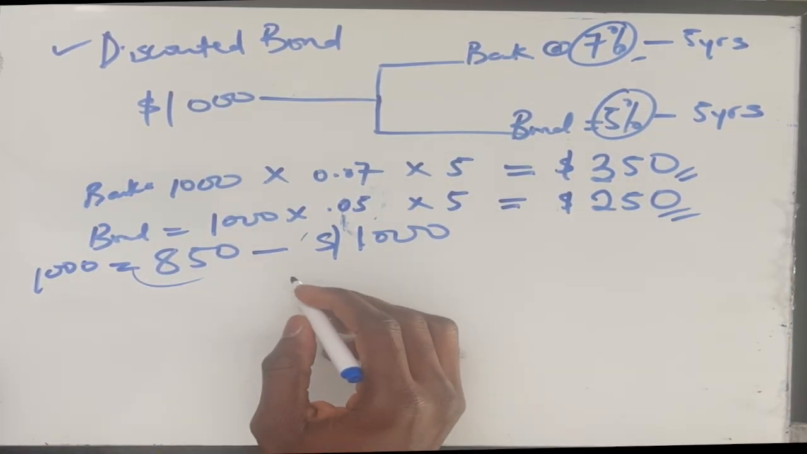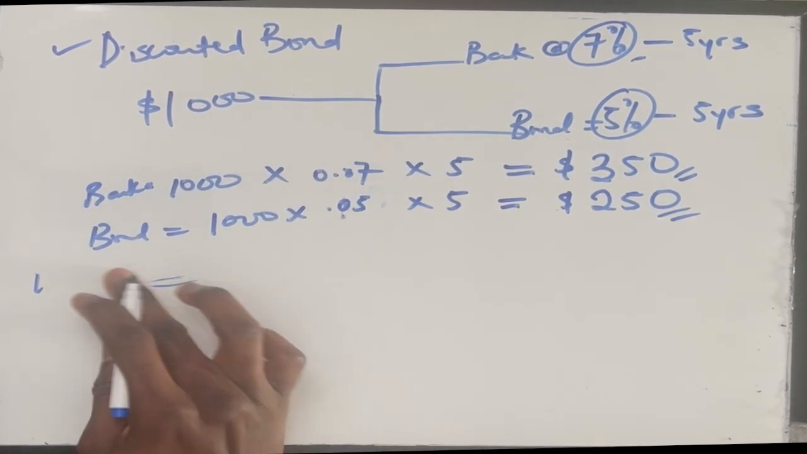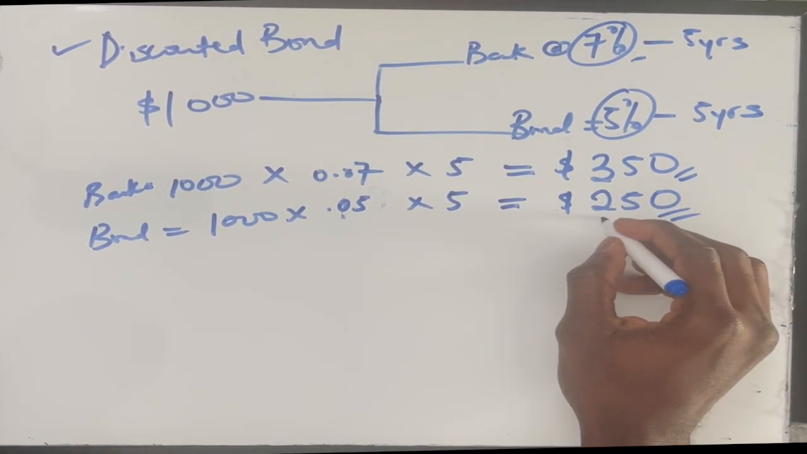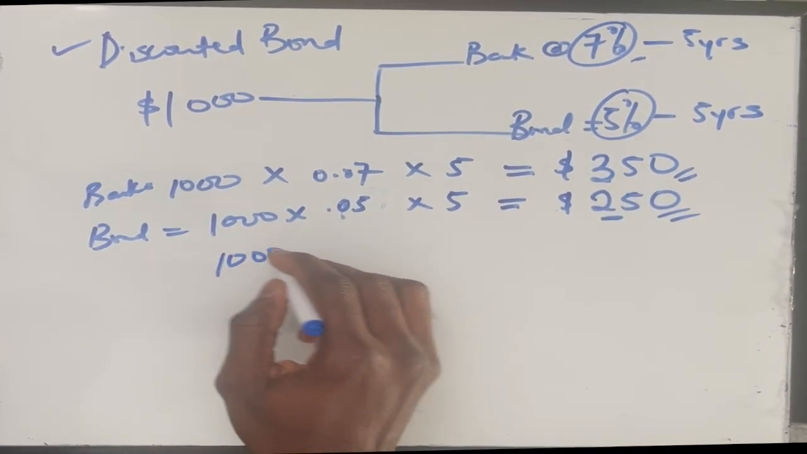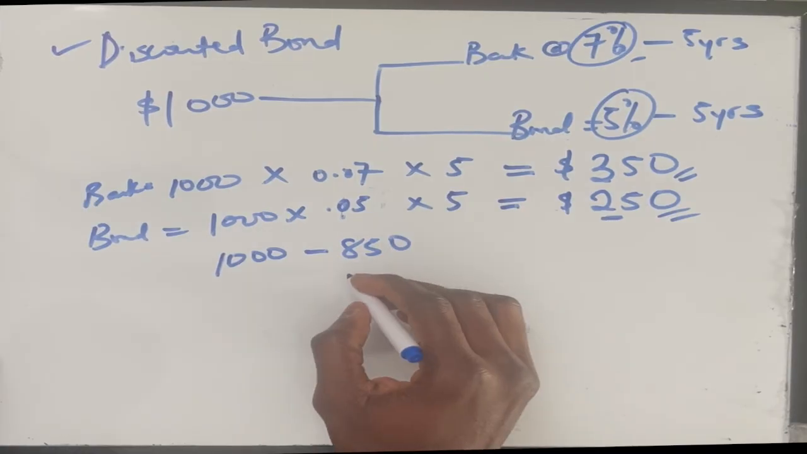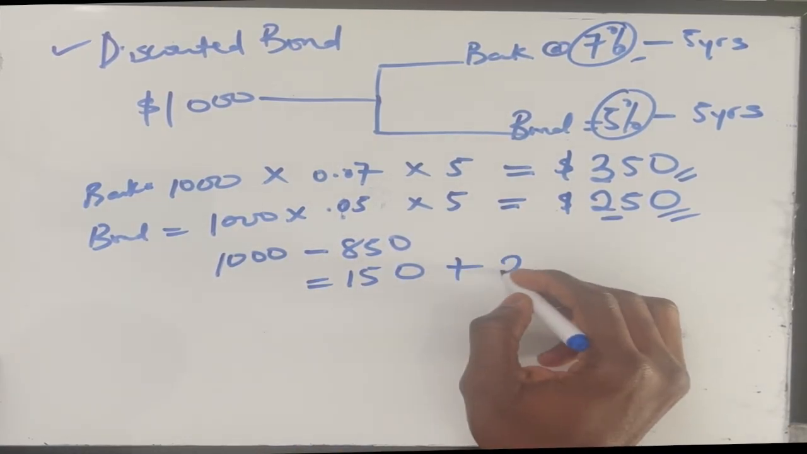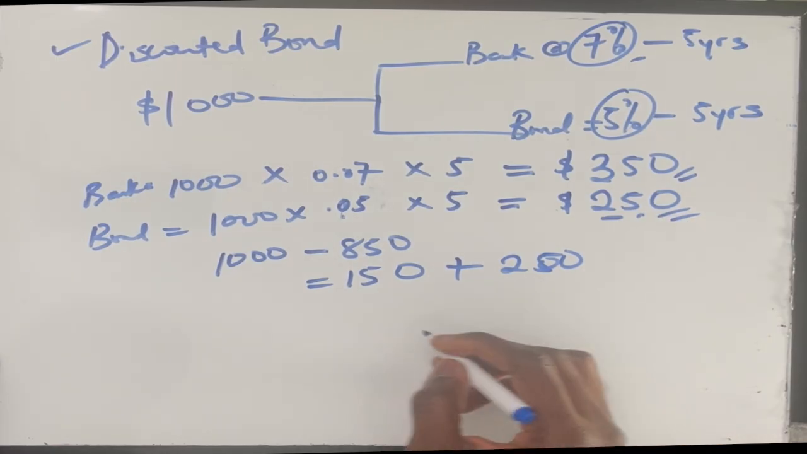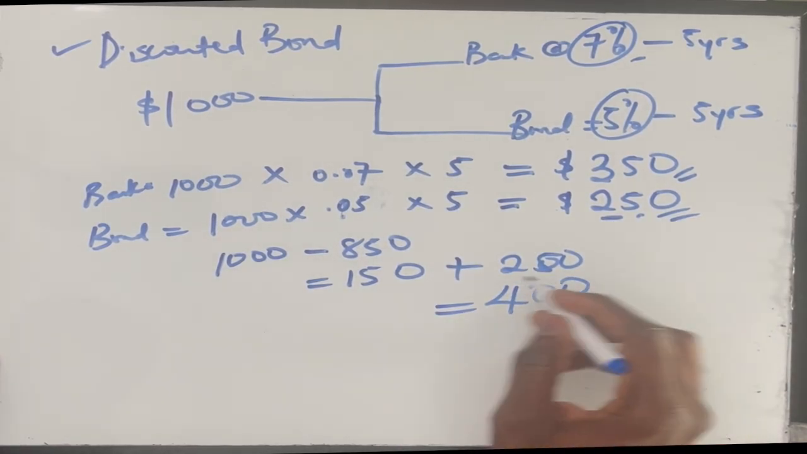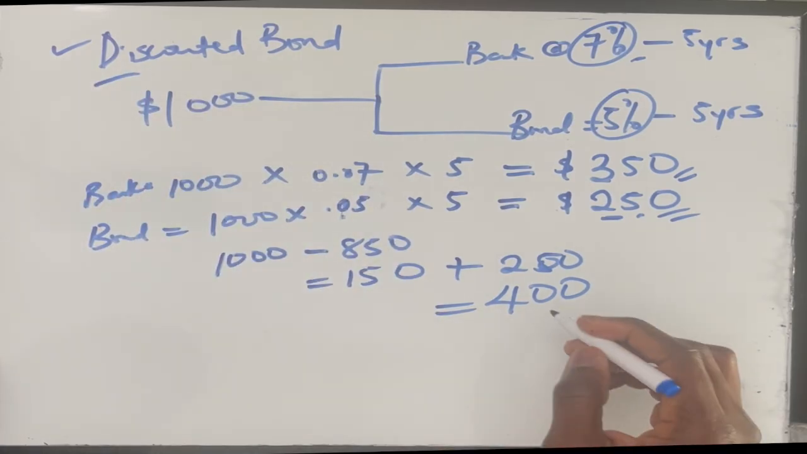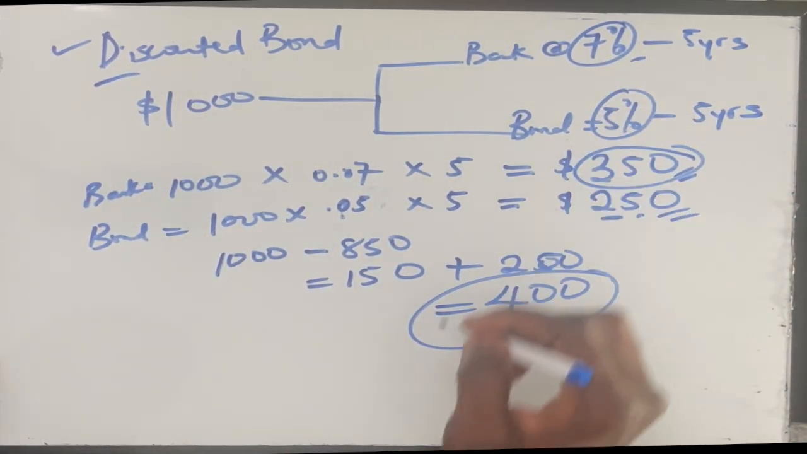So it doesn't matter. Now if you buy this bond, you'd realize that at the end of the 5 years, your interest is not just going to be this. It's going to be this plus the discount that you got. So 1,000 minus 850, this is going to give you 150. So this 150 plus the 250 you made here is going to give you 400. So at the end of the day, if you bought this discounted bond, you are going to make $50 more than if you had invested your money with a bank.